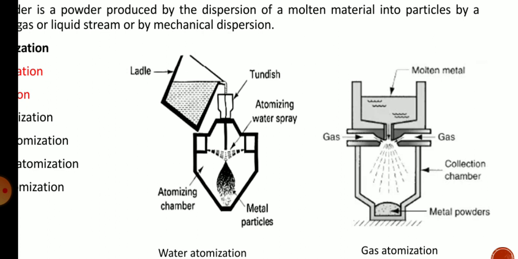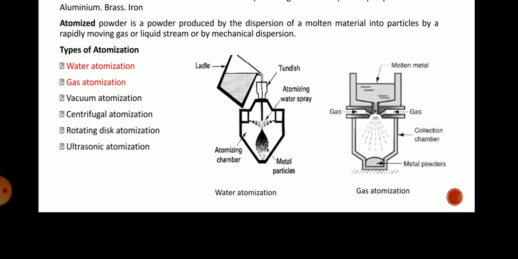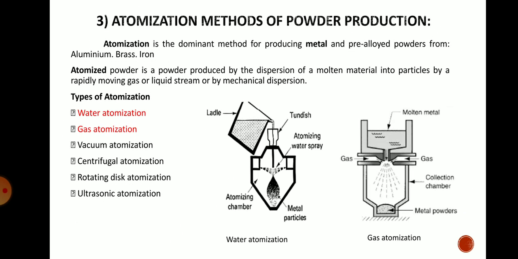These small molten particles will get solidified and form small particles called powder, and that powder will be accumulated at the bottom. So this is the concept of atomization.